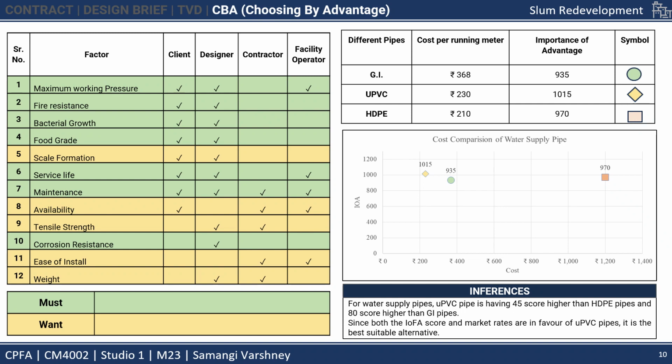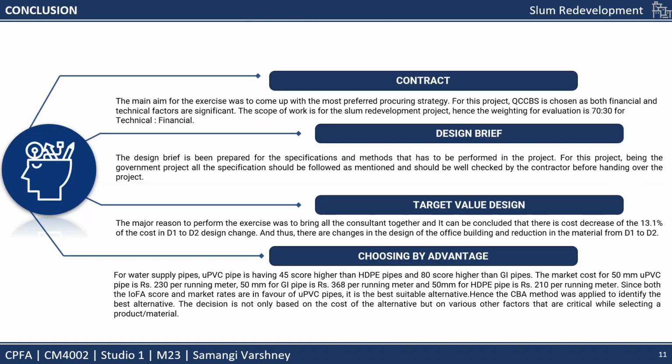After all the analysis, we concluded that for the water supply, the UPVC pipe has a 45 score higher than the HDPE pipes and an 80 score higher than the GI pipes. Since both the IOA scores and the market rates are in favor of UPVC pipes, it is the best suitable alternative for our slum.